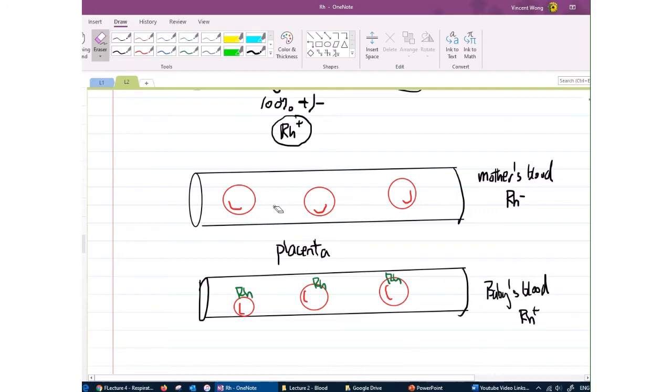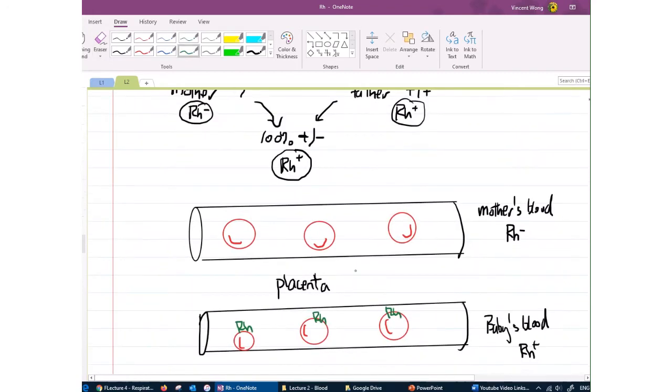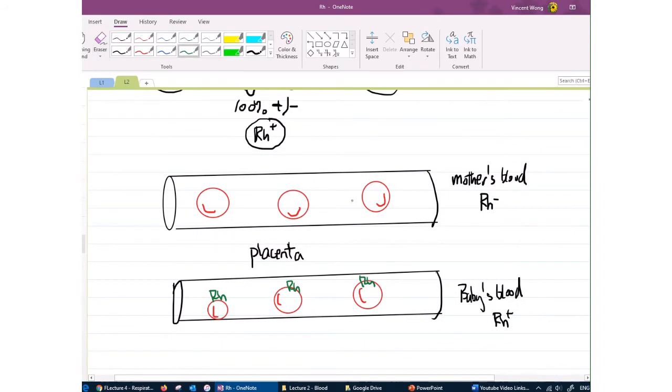So now, let's say the couple decided to have another child, right? So now this is the second pregnancy, okay? So what's different between the first and the second pregnancy? Well, because the mother was sensitized by her baby the first time, she will now carry anti-Rh antibodies in her plasma, okay? So these are antibodies that are created to attack Rh cells.